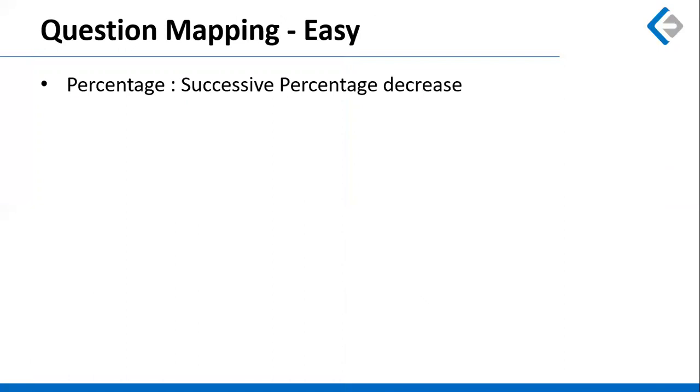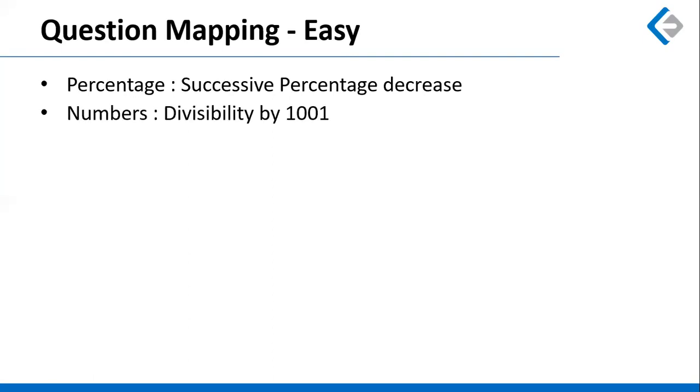There was a question based on percentage, which was based on successive percentage decrease, where a person had a certain monthly salary, out of which he used to pay a certain percentage as taxes. Of the remaining, he used to spend a certain amount for children's school fees, and then he's left with a certain amount which you need to equate and solve for the initial salary.